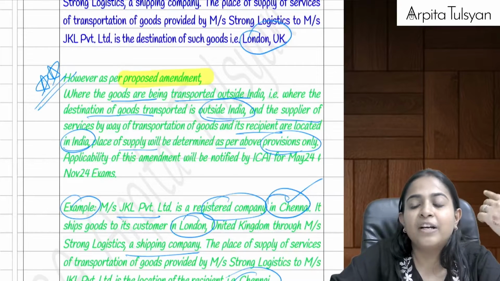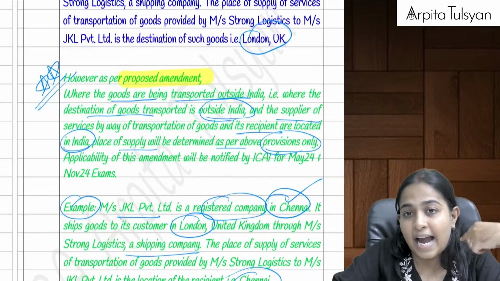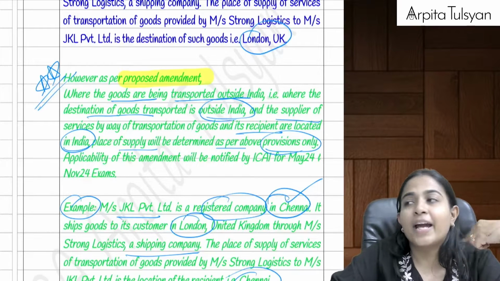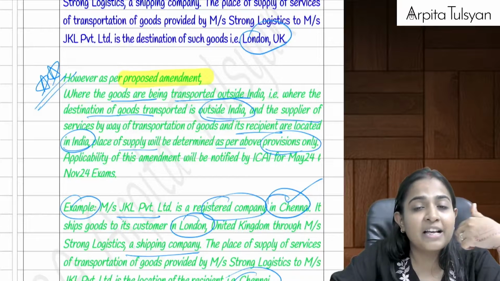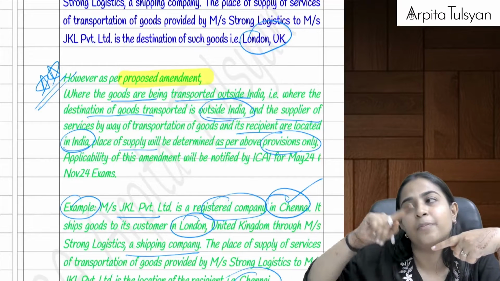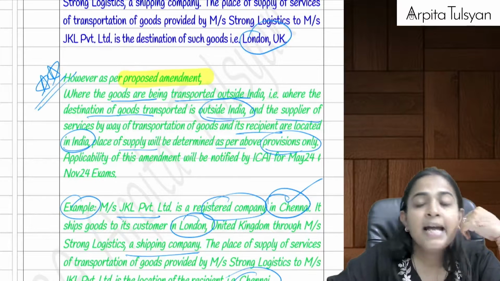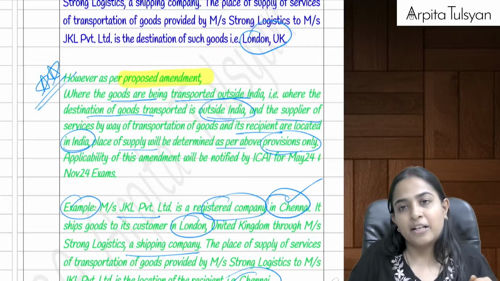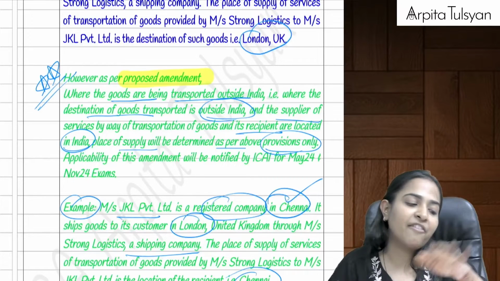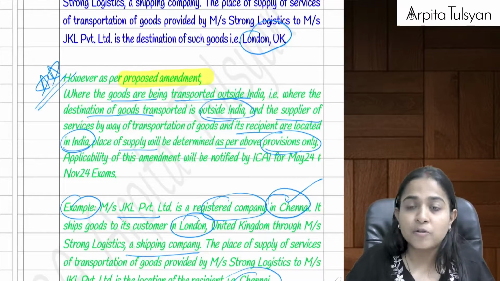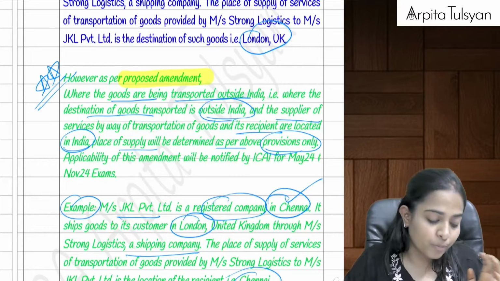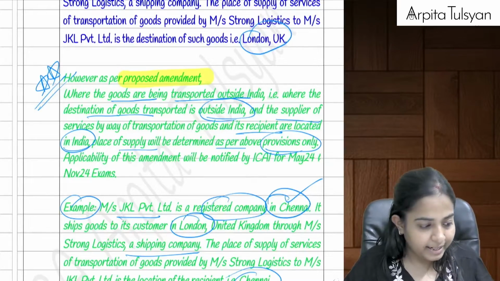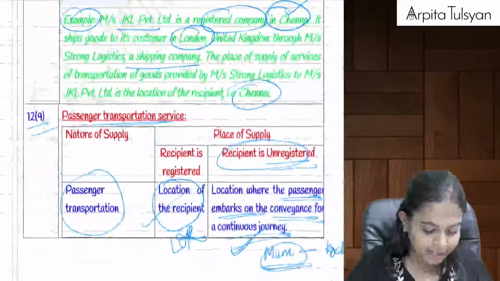That is, if I want to send my books outside India, and I am a registered person, the place of supply will be the location of the recipient. And if the services have been given to an unregistered person, and the unregistered person wants to send some products outside India, then the place of supply will be India only, that is the place where the goods have been handed over for transportation. Basically, in the proposed amendment, they have planned to remove this entire proviso. Please refer to the respective RTP to make sure whether this amendment is applicable or not. As of now, it is just proposed. Yes, I will also inform you by way of the amendment lecture.